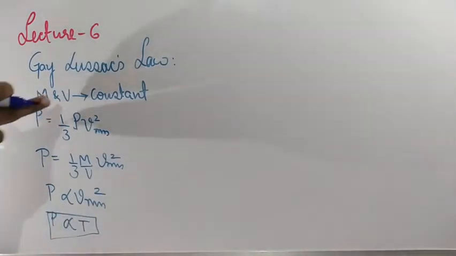This is nothing but Gay-Lussac's law. At constant mass and constant volume, the pressure of a given mass of a gas is directly proportional to its absolute temperature.